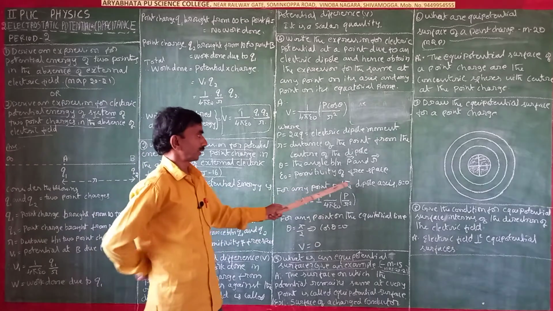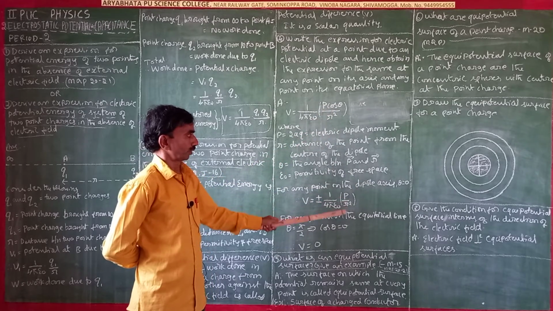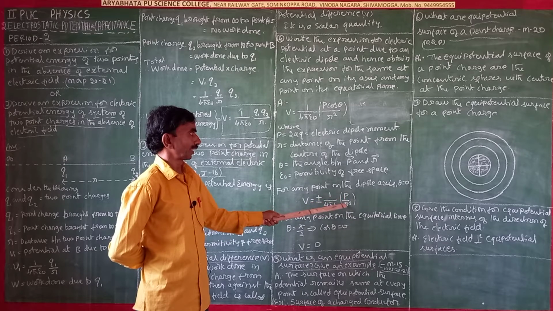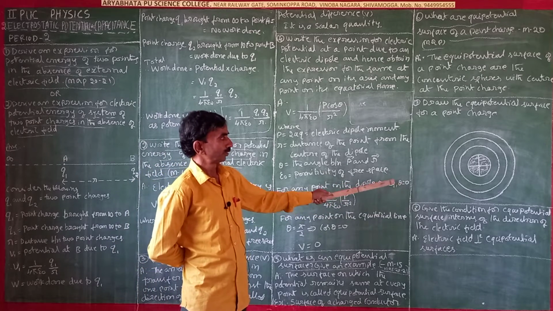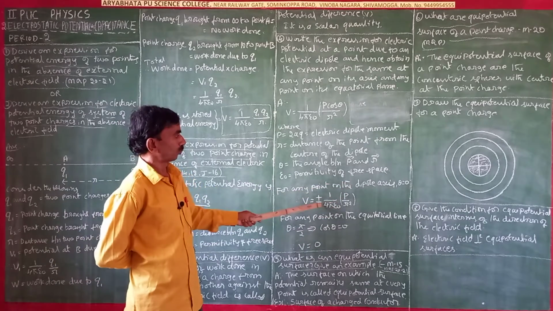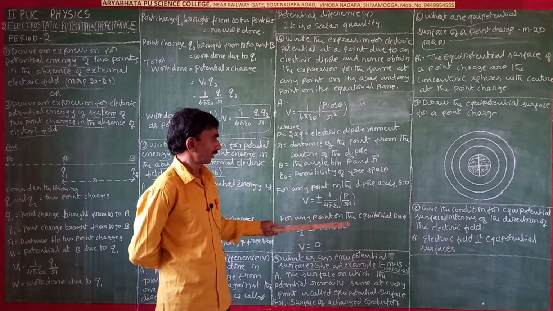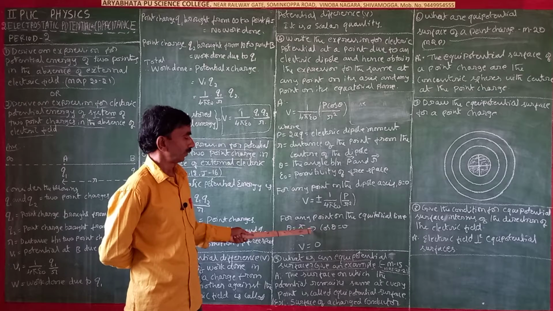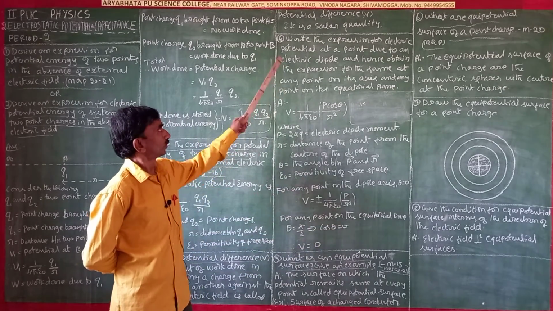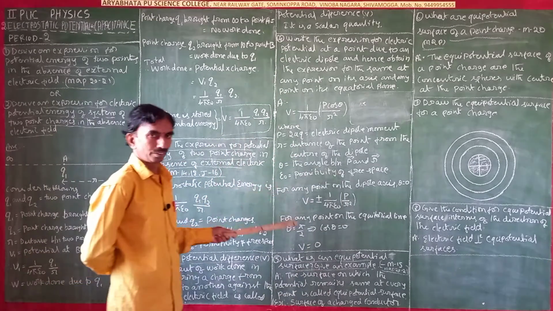For any point on the dipole axis, theta is equal to 0, cos 0 is equal to 1, and p by r square remains, so V is plus or minus 1 by 4 pi epsilon naught into p by r square. Theta equal to 0 also can be 180 degrees, and cos 180 is equal to minus 1, so plus or minus comes here. For any point on the equatorial line, theta is equal to pi by 2, which implies cos theta is equal to 0 and V is equal to 0. Just this you have to write. I think it is not important, you just have to write it.